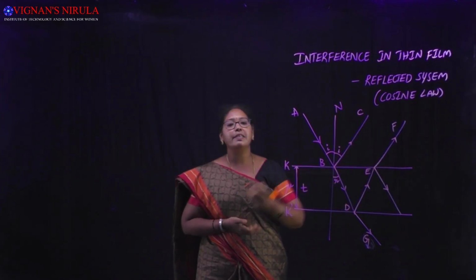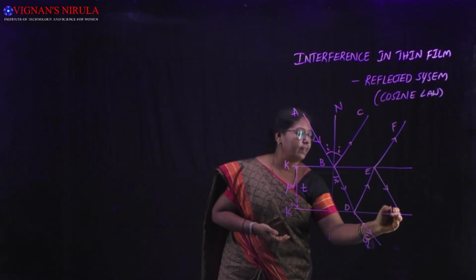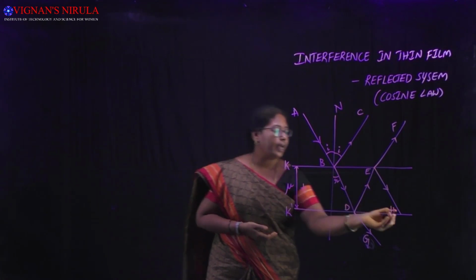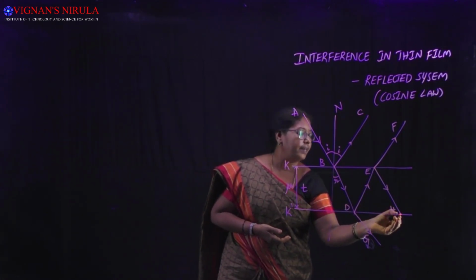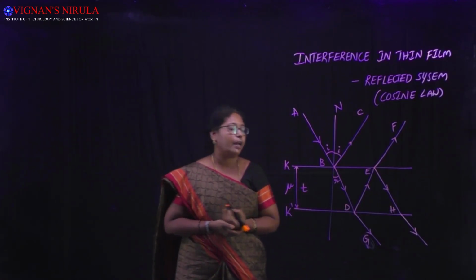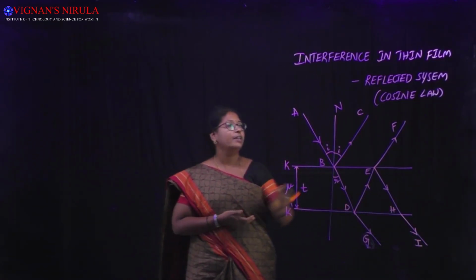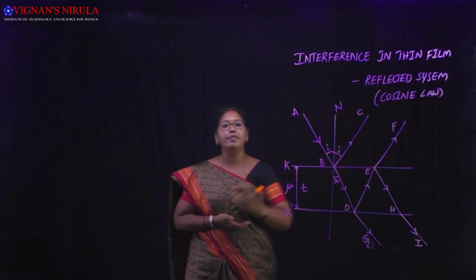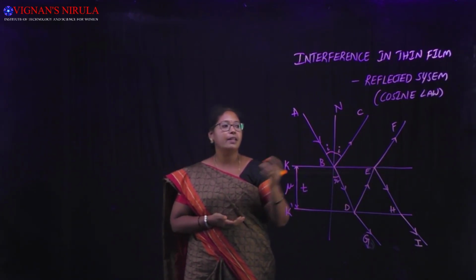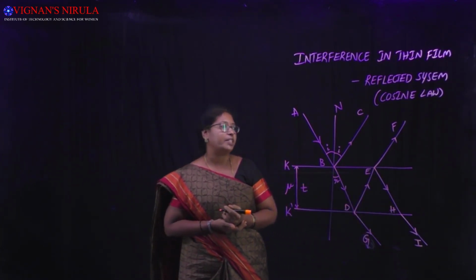EF is the refracted ray and EH is the reflected ray. Again at point H, the light ray undergoes refraction and comes out of the film along HI. So BC and EF are the reflected rays, DG and HI are the transmitted rays.